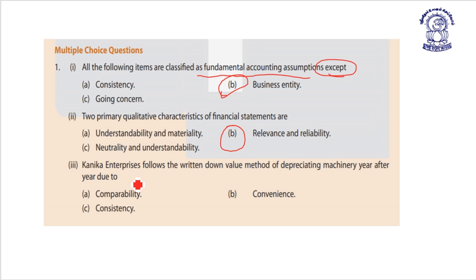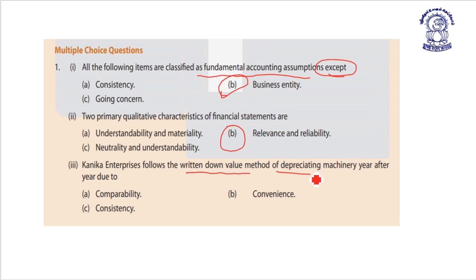Next, Kanika Enterprise follows the written down method of depreciating machinery year after year due to comparability, convenience or consistency. Which is the correct answer, friends? Written down value method of depreciating machinery is the accounting policy of Kanika Enterprises.